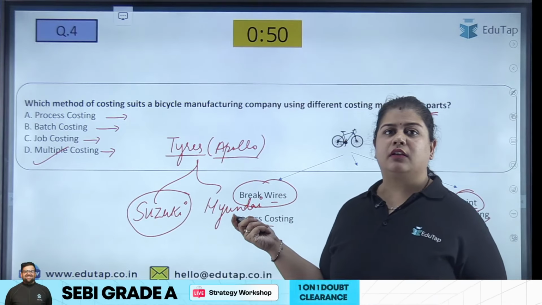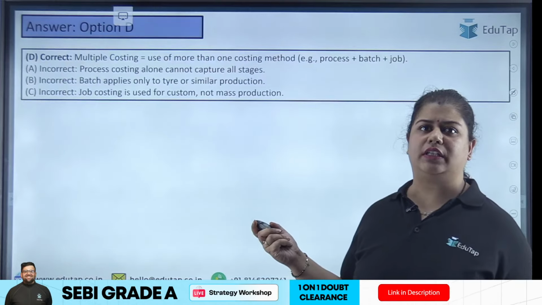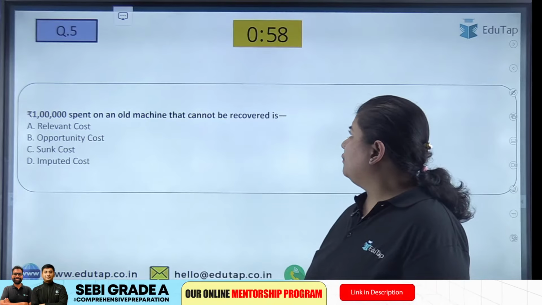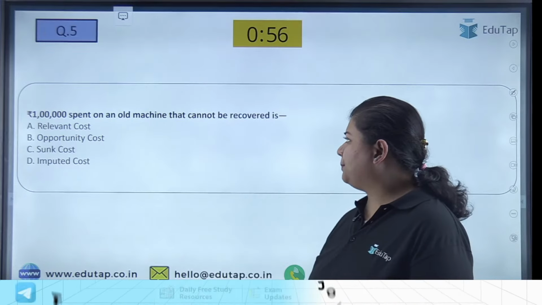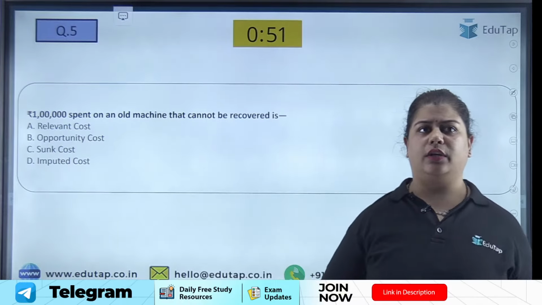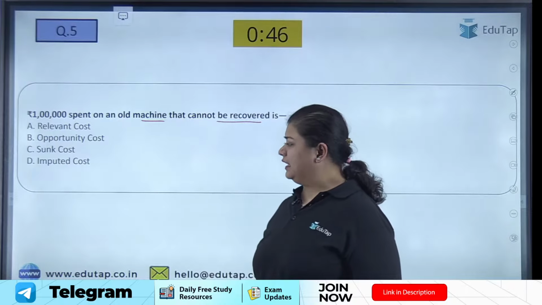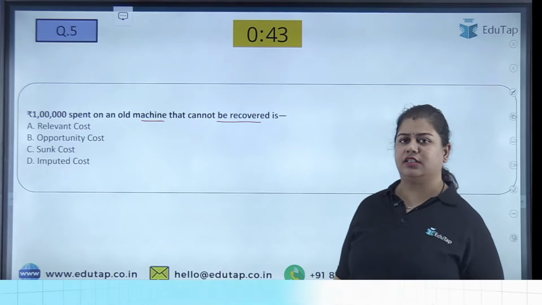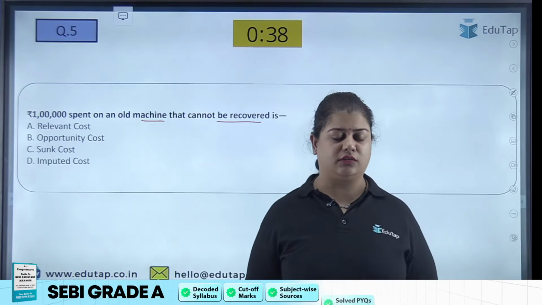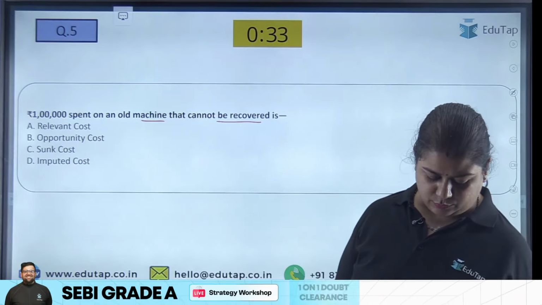Okay. I hope it is clear till here. Let me move ahead. The option D is the correct option. Now, question 5. 1 lakh spent on an old machine that cannot be recovered is relevant cost, opportunity cost, sunk cost and imputed cost. So I hope you know the meaning of all of these types of costs. Okay, so tell me the answer first. I'm waiting for your answers.